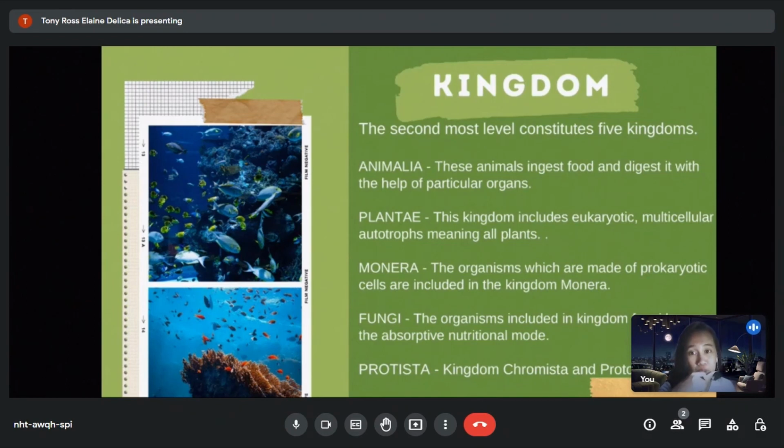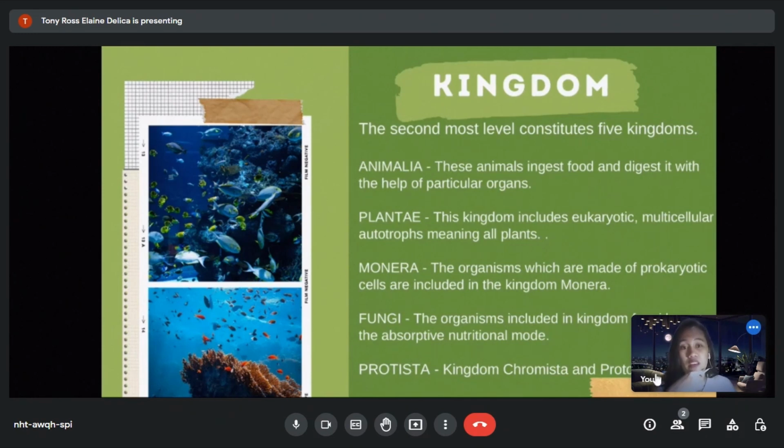Initially, there were two kingdoms, Animalia and Plantae, just as I said earlier. However, after the development of the microscope and more research, more kingdoms were added. Animalia: this animal ingests food and digests it with the help of particular organs. Plantae: this kingdom includes eukaryotic, multicellular autotrophs, meaning all plants.